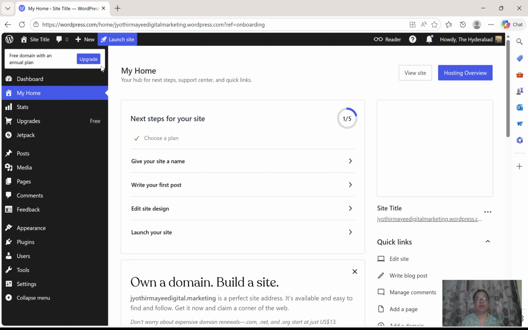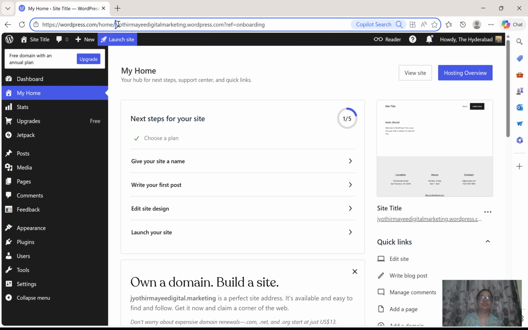Okay, so now this is your dashboard, means the back side of the website. Till now you didn't launch your website, so it is not showing the front end of your website. The back end of your website will look like this. Let's see what domain it has assigned. Jyotirmayi Digital Marketing dot wordpress.com. It is available, that's why it directly gave that domain. So now Jyotirmayi Digital Marketing dot wordpress.com is our website name.